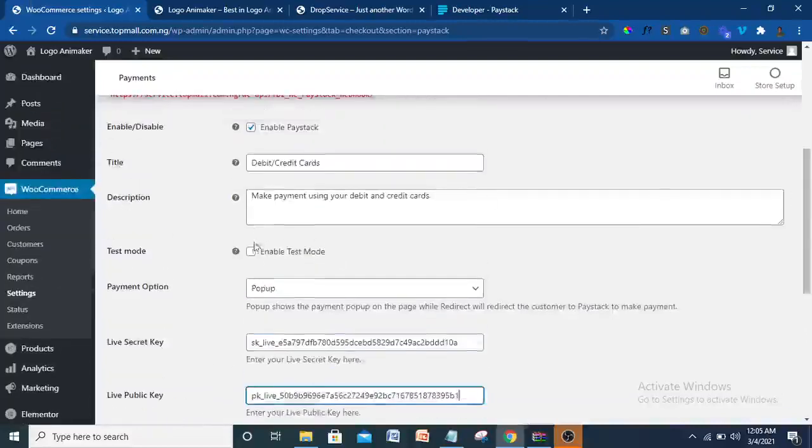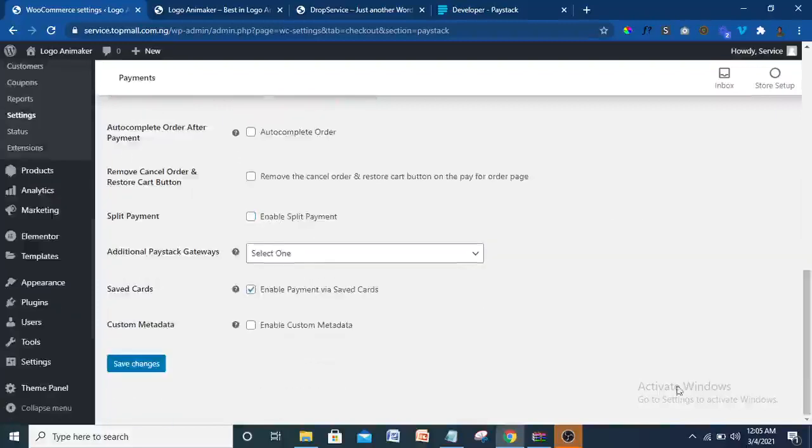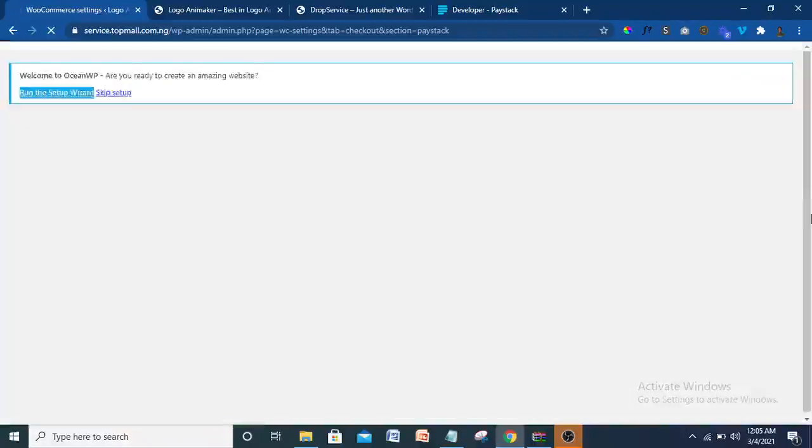So I'm still going to enable this test mode. So please, when you go to your website, always remember that you have to disable this test mode so you can receive real money. Please, let's always remember that. So let me just disable the test mode so real money can be sent. So I'm going to click on save changes here. All right, click on save changes. That is the important thing we need to do there.